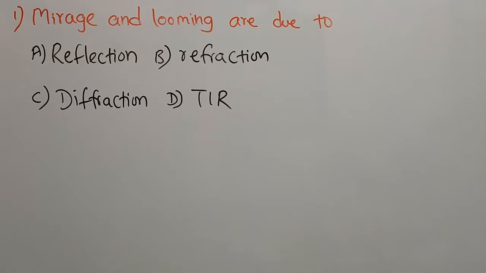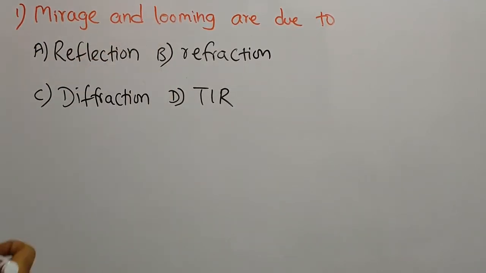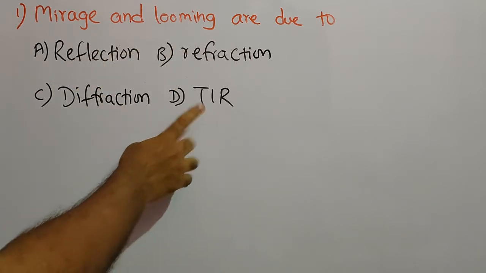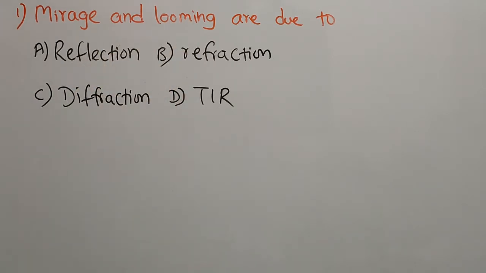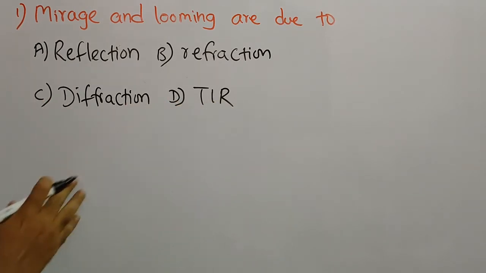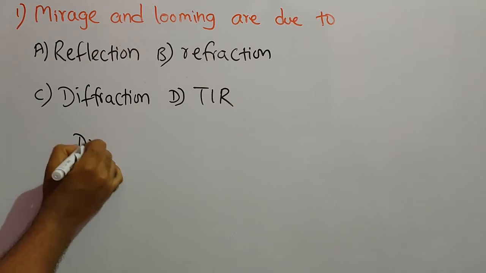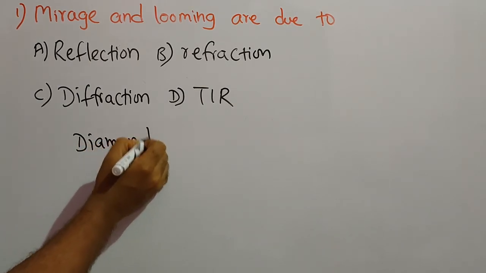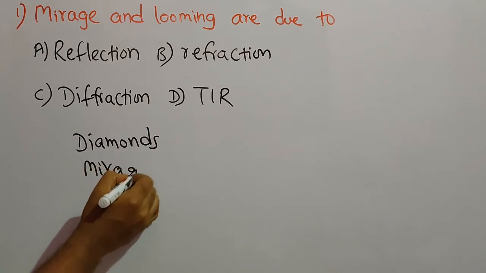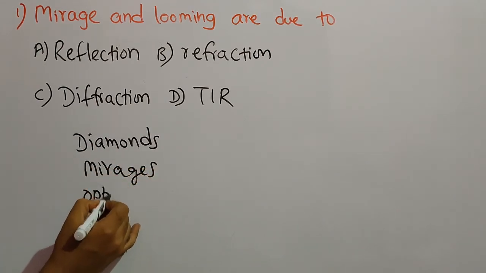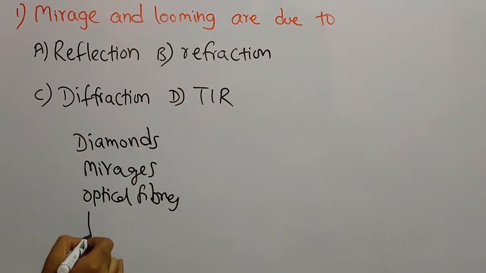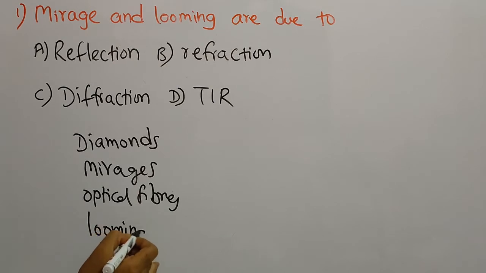Let us see the first question. Mirage and looming are due to reflection, refraction, diffraction and total internal reflection. As already we have discussed the effects of total internal reflection, that is the brilliance of diamonds, that is the shining of diamonds, and formation of mirages and working of optical fibers, and also looming, which is seen in cold countries.